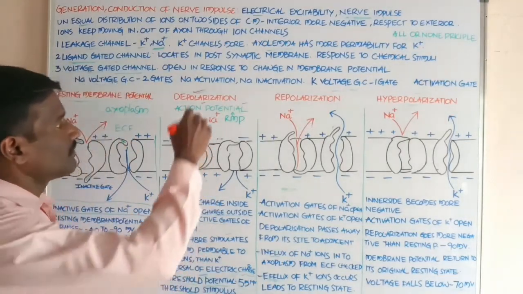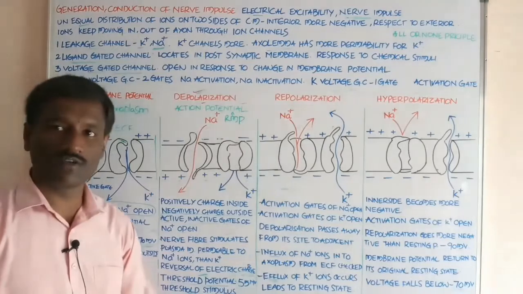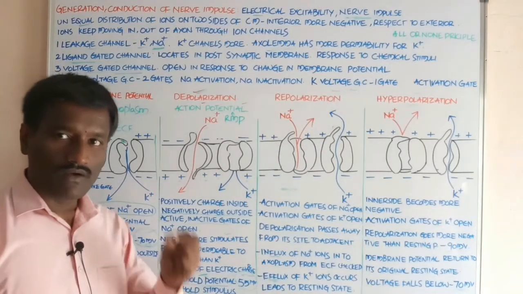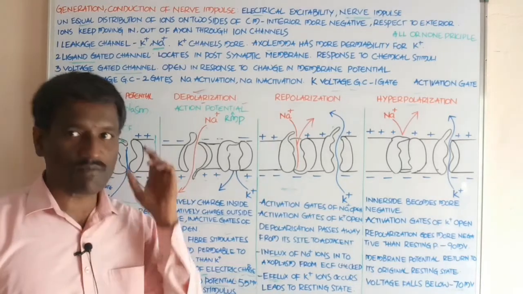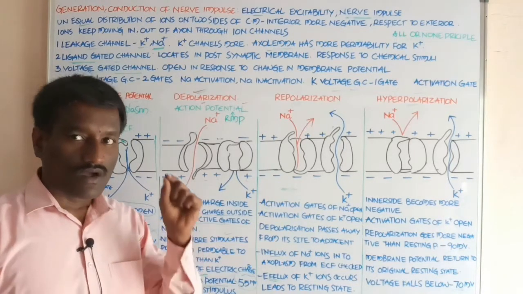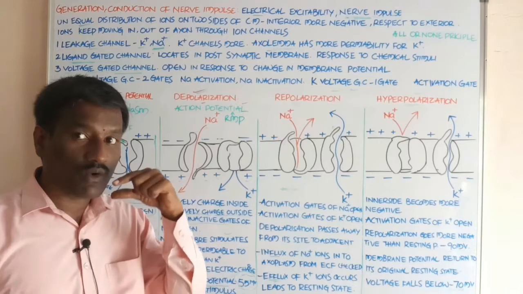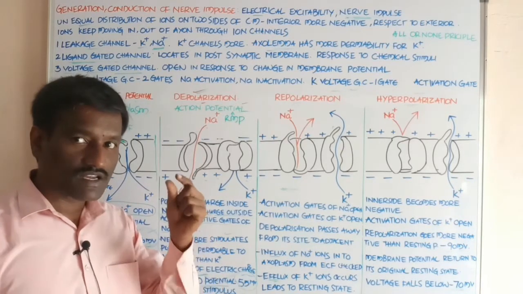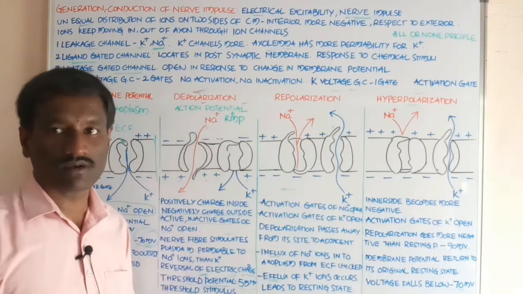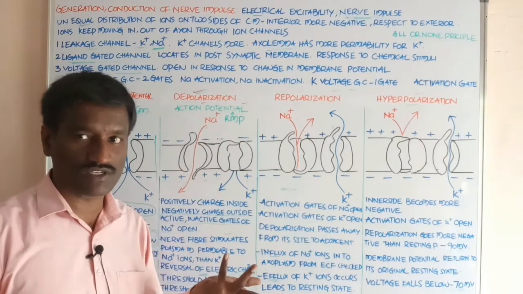Students, depolarization. What about depolarization? A site of the axolemma is at resting membrane potential, and it now goes to depolarization because it receives an action potential. Student, what about the action potential?